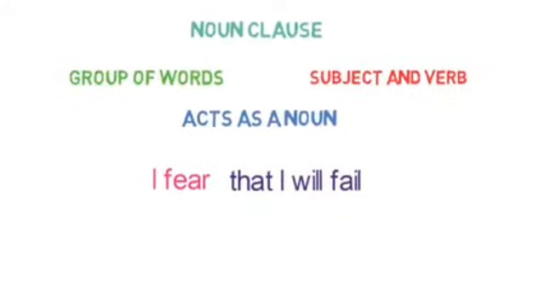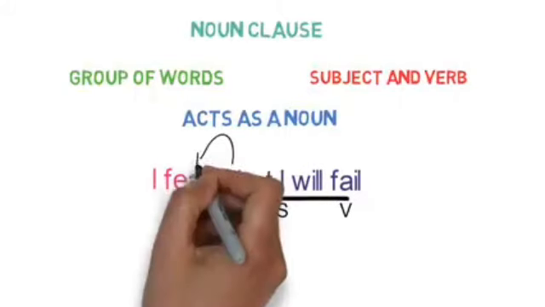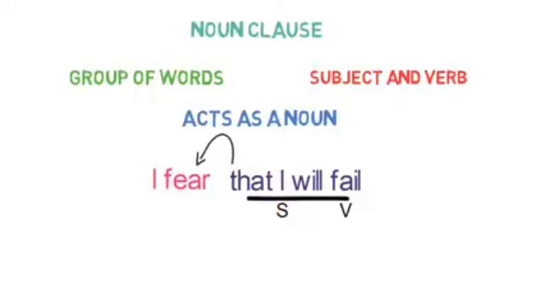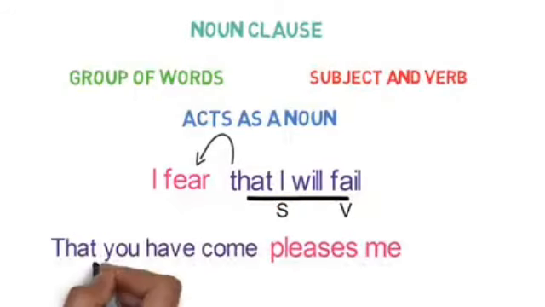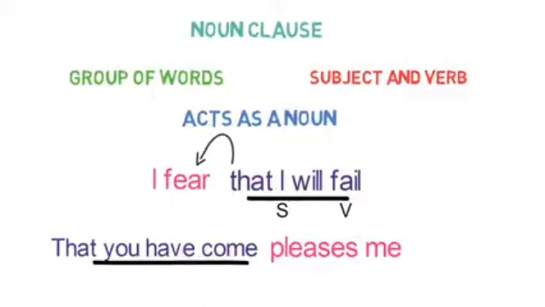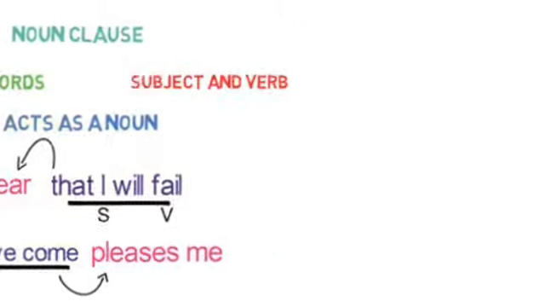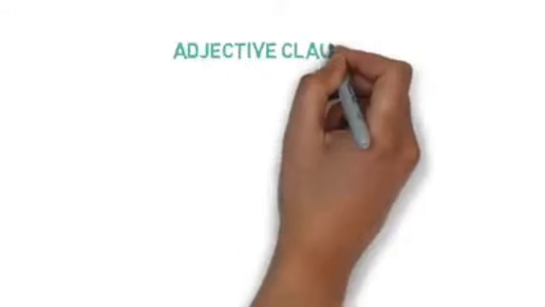Here, that I will fail has a subject and verb, and it is working as the object of this sentence, indicating what I am getting fear for. So that I will fail is a noun clause. And in that you have come pleases me, you will also get a subject-verb combination, and that part is working as the subject in the sentence. So this is an example of a noun clause.